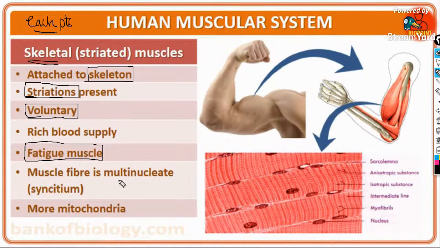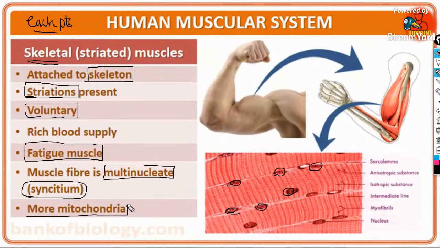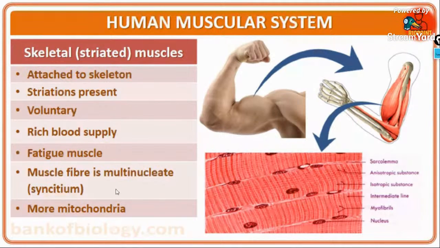So muscle fiber is multinucleate. What do you mean by multinucleate? More than one nucleus is present. That is syncytium. Syncytium means there is no separation and more than one nucleus is present. Look, in one particular fiber itself, more than one nucleus is present. And the skeletal muscles or striated muscles have more mitochondria. So these are some of the important points related to the skeletal muscles.